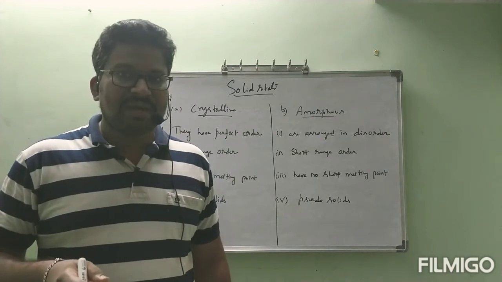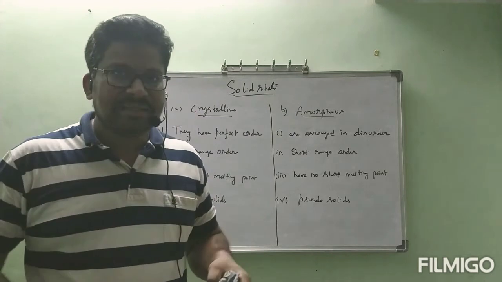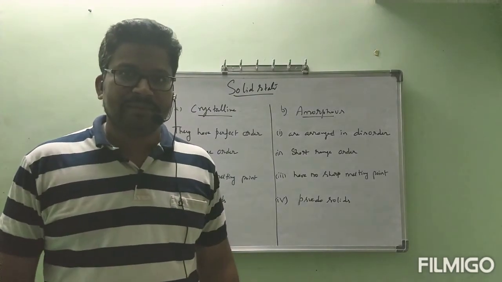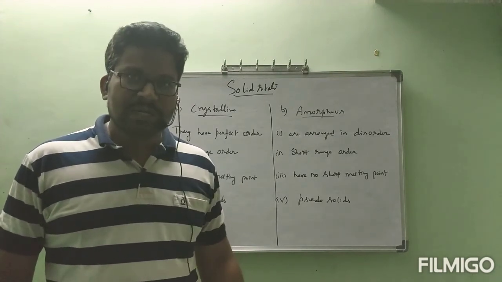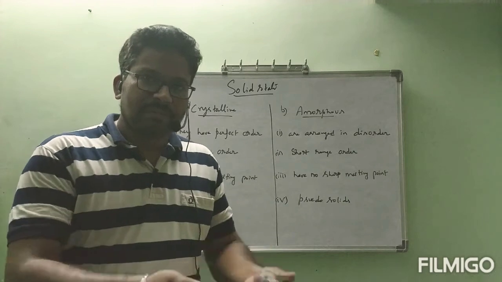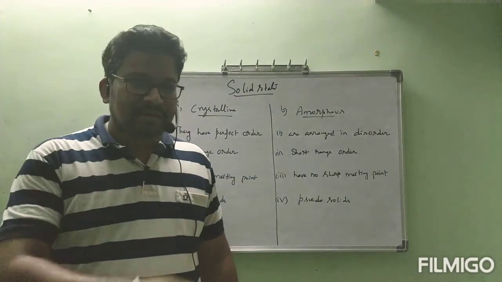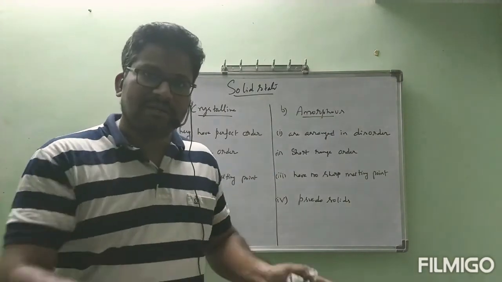You can ask me, sir, glass also can be cut exactly. By using a particular instrument only, we can make it into pieces. Even with an imperfect instrument, if you are able to cut a crystalline solid into pieces, it will be a polished surface only, because the perfect alignment is there. So it will be cut exactly.